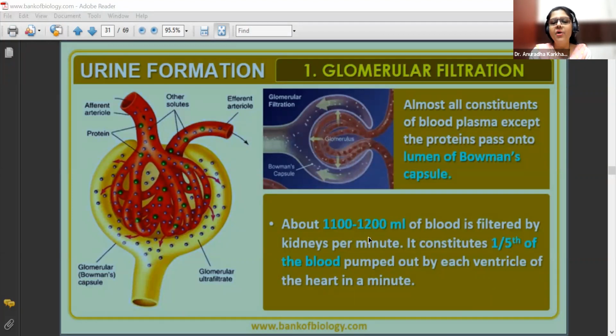Fine. About 1100 or 1200 ml of blood is filtered by the kidneys per minute. Look at the capacity. It constitutes 1/5 of the blood pumped out by each ventricle of the heart in a minute. So you already know that almost 5 liters of blood is pumped out. Out of that, around 1000 ml is going to get filtered. So almost 1/5 is filtered per minute.